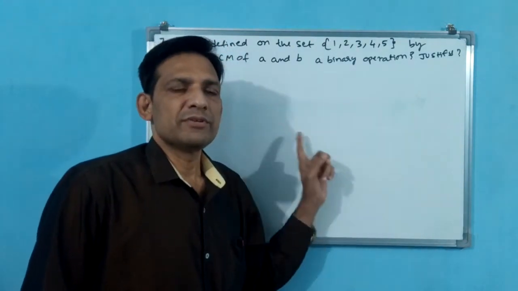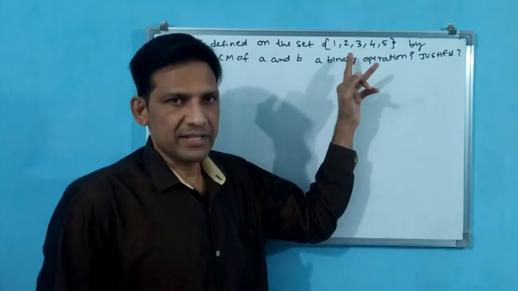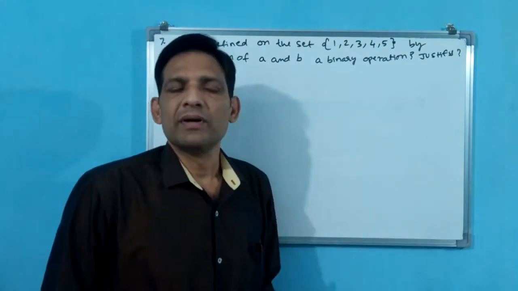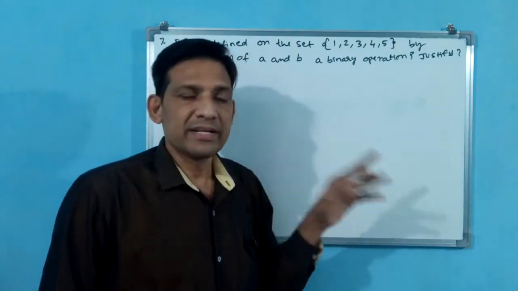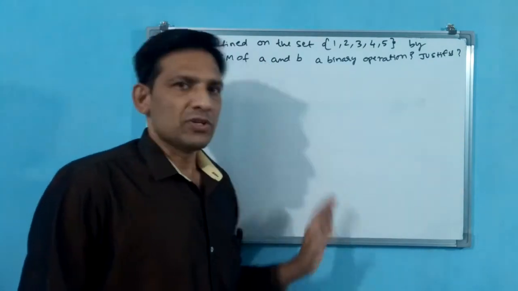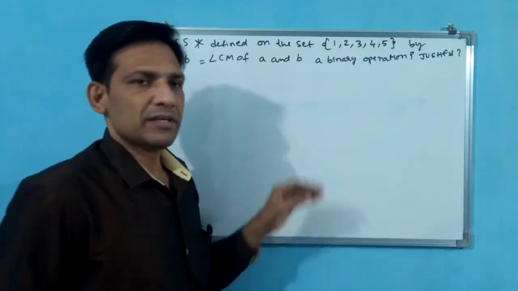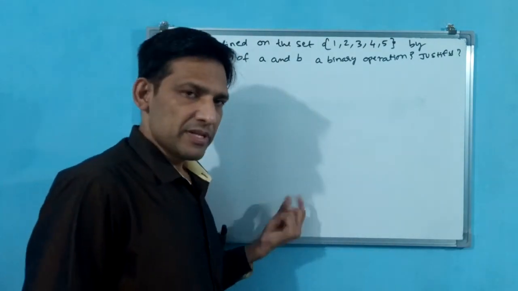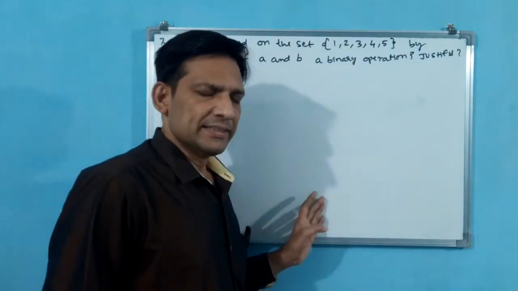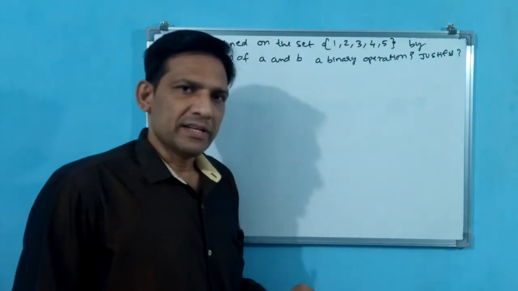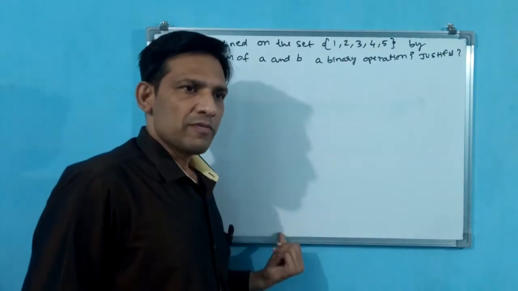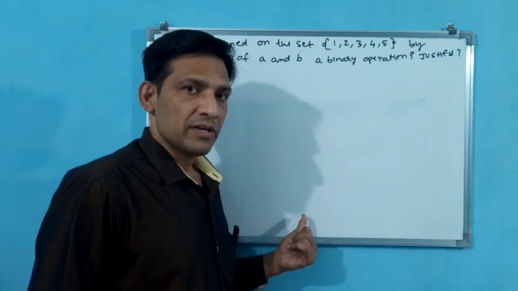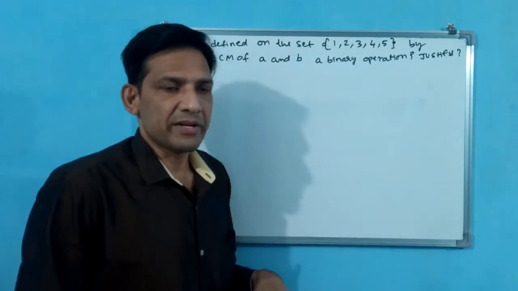Here what will be the input? A cross A. If we take this as set A, then A cross A to A will be the answer or result. But in codomain also same. That is the peculiarity of this function, binary function. Here also 1, 2, 3, 4, 5 into 1, 2, 3, 4, 5. But here up to 5 only will be there. That means 5 into 5, 25, even 2 into 3 also. If multiplication comes also, 2 into 3, 6. 6 is not there. That is why that is not binary operation.